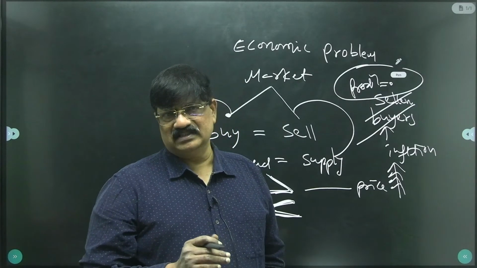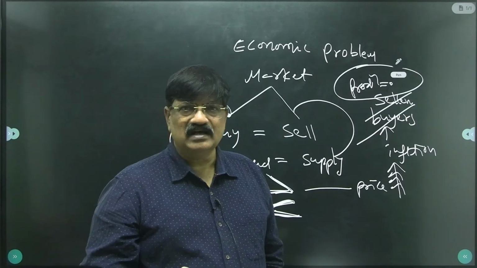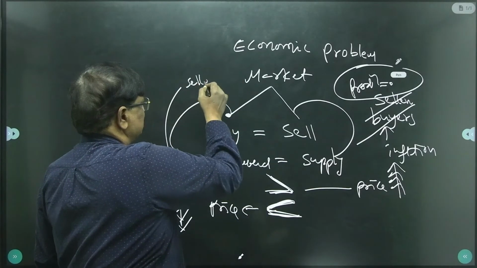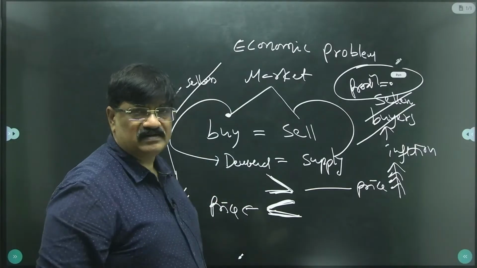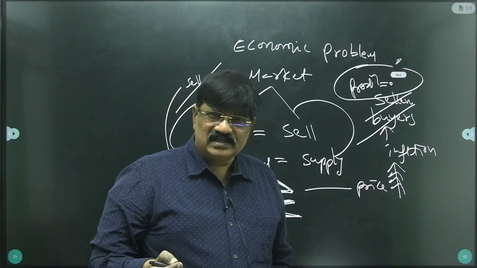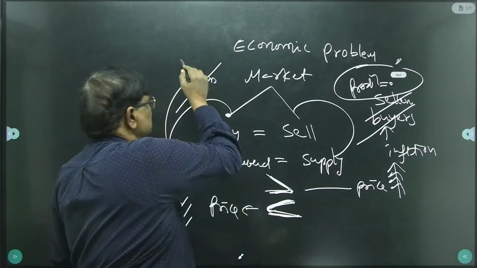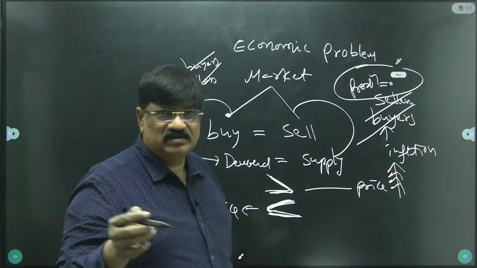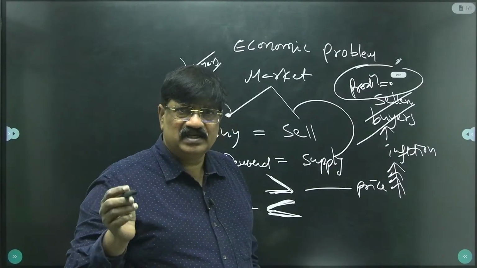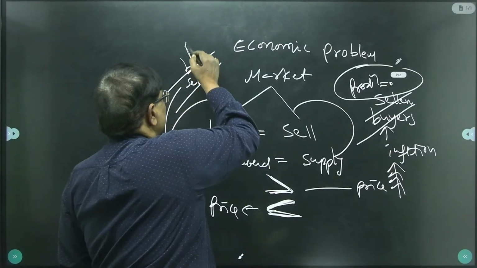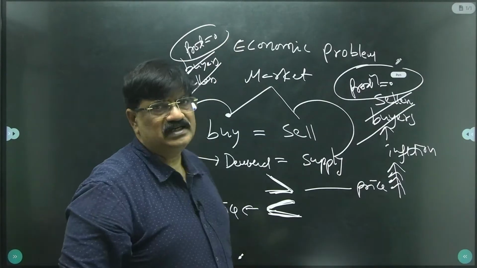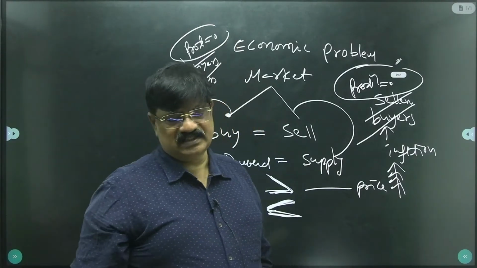Whenever price goes downwards beyond limits, the sellers are affected first of all. When sellers are affected, immediately buyers are also affected. So sellers disappear, buyers disappear, ultimately production equals zero. That is depression. I think it's clear.